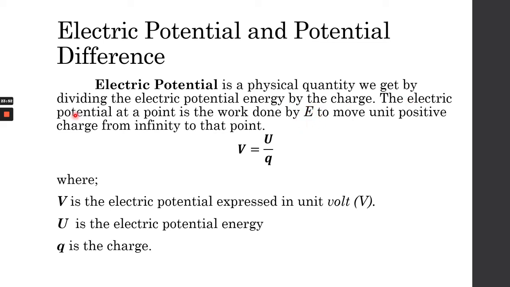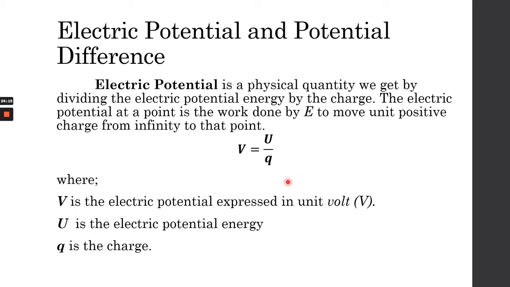But this time, electric potential is the amount of work done by the electric field to move a unit positive charge from infinity to any point. So the amount of work done by the electric field to reach that point is our electric potential.